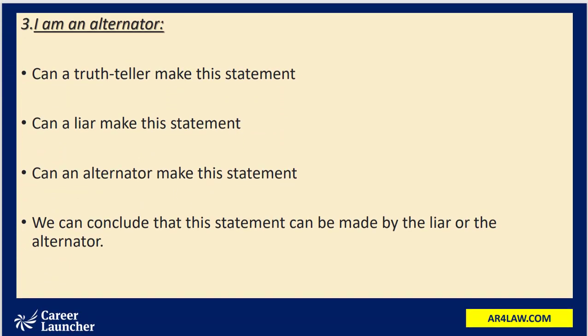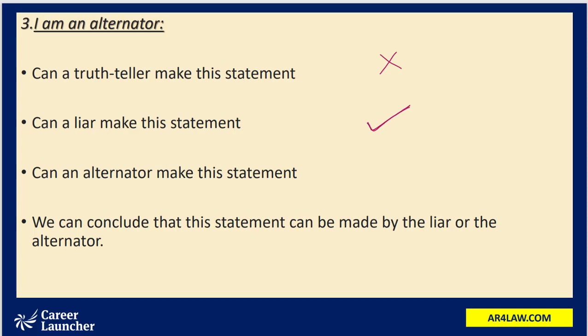"I am an alternator." Let's see who can actually make this statement. Can a truth teller make this statement? No, absolutely not. A truth teller can only say "I am a truth teller," so he cannot say "I am an alternator." Can a liar make this statement? We know that person is a liar and he's saying "I am an alternator," so this happens to be a false statement. And a liar is supposed to make a false statement. So a liar can make this statement.